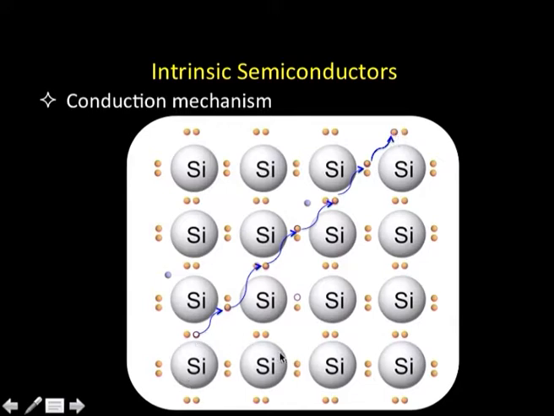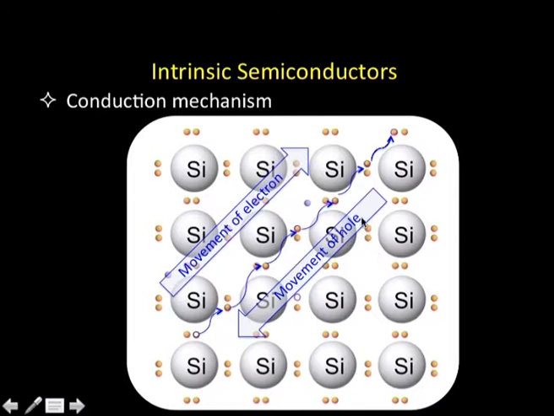Effectively speaking, there are two kinds of movements here. One, movement of electron in this direction. That means, the electron has moved from here to here, and the hole has moved in the direction opposite to it. So, the conduction is in terms of the movement of electrons. That is how conduction takes place in intrinsic semiconductors like silicon.